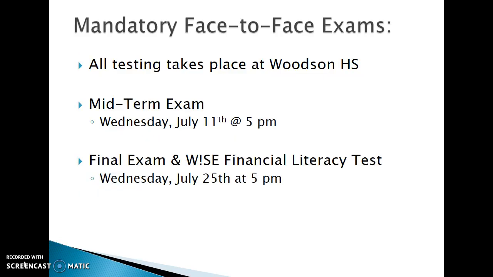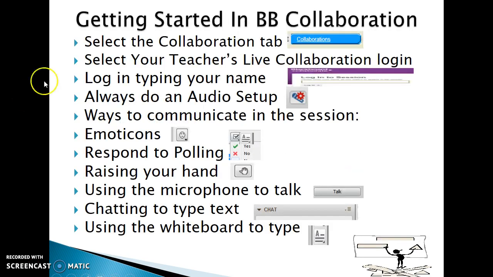All testing for the summer session will take place at Woodson High School. The midterm exam is scheduled for Wednesday, July 11th at 5 p.m., and the final exam and WISE financial literacy tests are both scheduled for Wednesday, July 25th at 5 p.m. So you need to make sure that your schedule will allow you to be in person at both of these dates and times. If for any reason your schedule has changed, please see the announcement tabs in Blackboard in regards to dropping the course.